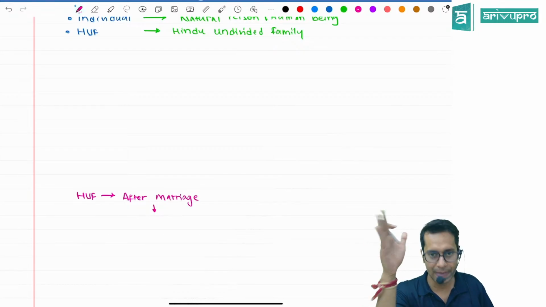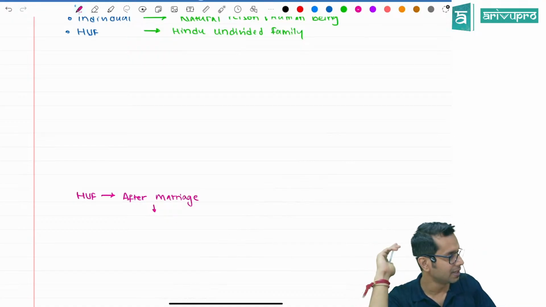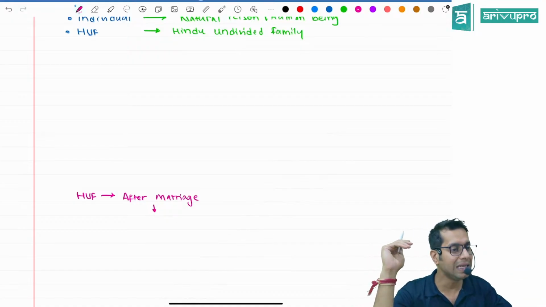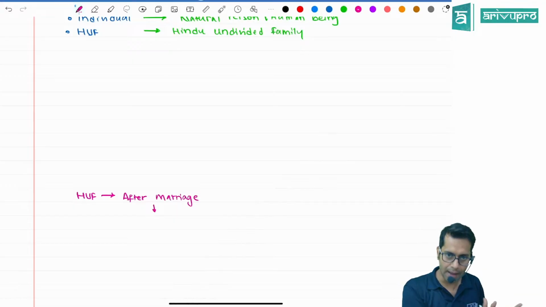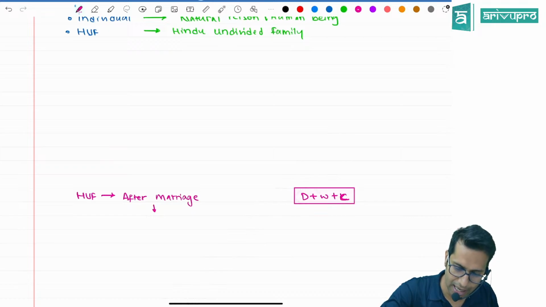Once a Hindu person is married and has a kid, they can form a separate entity of themselves, that family. For example, Dilip has a wife and a child. So once I am married and have a child, I can form my own HUF.